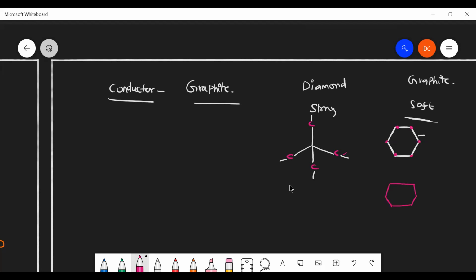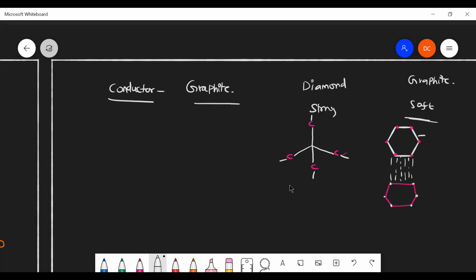In this layer also we have carbon atoms, each layer consisting of 6 carbon atoms. Each carbon atom is held together by strong covalent bonds, but the layers are not held together by strong covalent bonds. That is why they can slip one over another. That's why they are very, very soft.